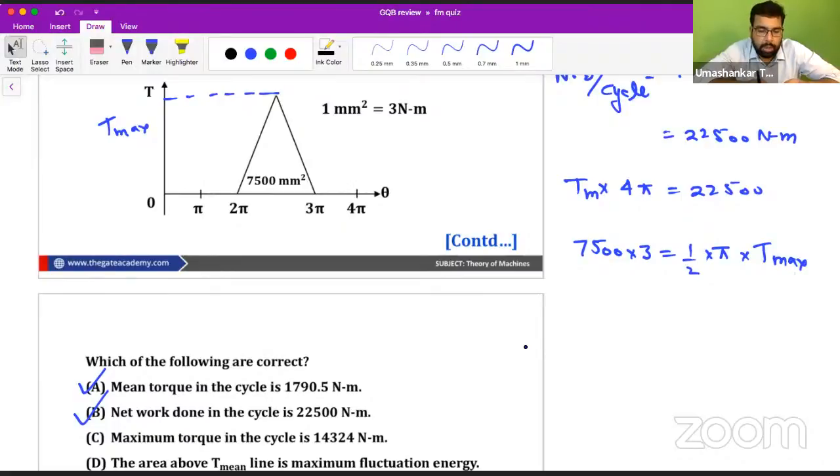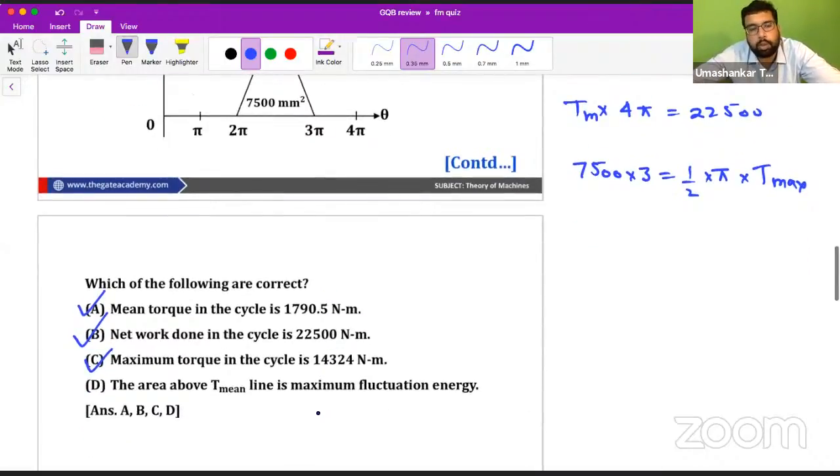So it is 2 by pi. So we are getting it as 7,500 into 3 into 2 by pi. So we are getting 14323.9, that is nearly 14324 Newton meter, right? So maximum torque, this is also correct.